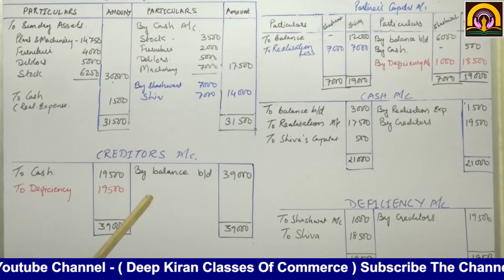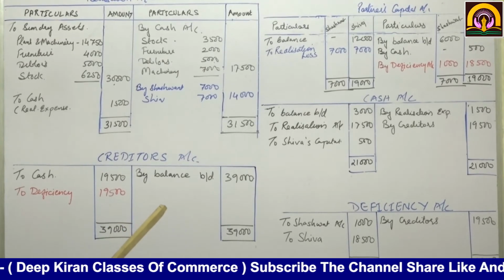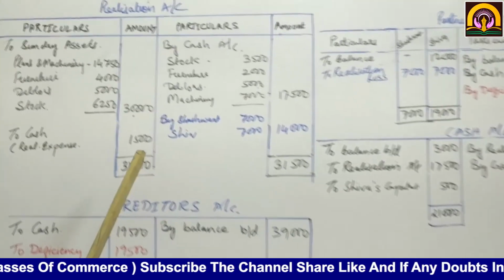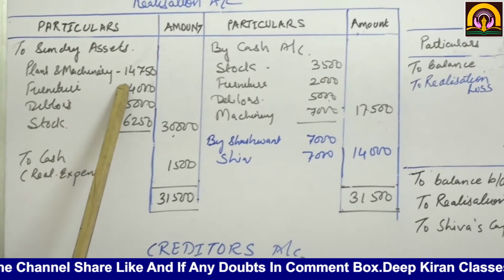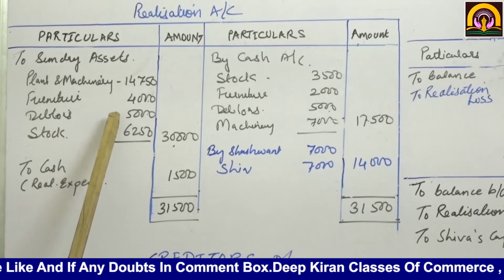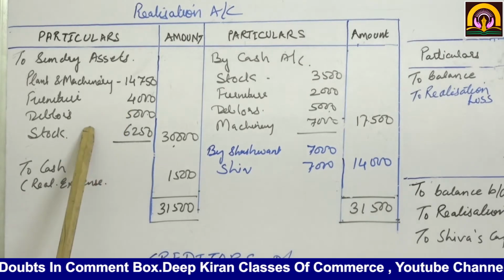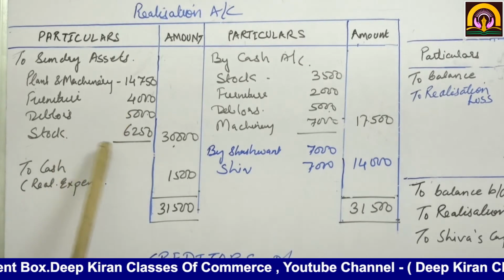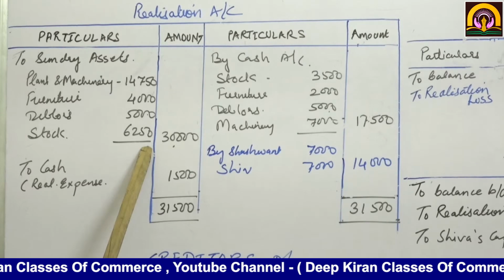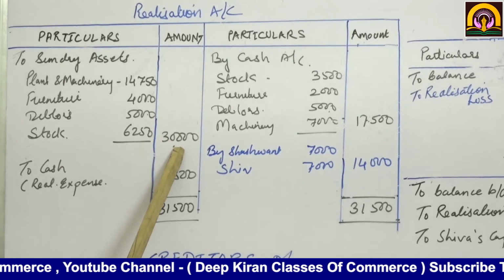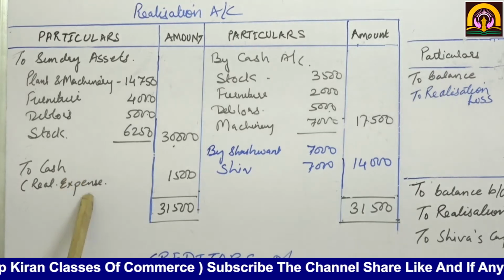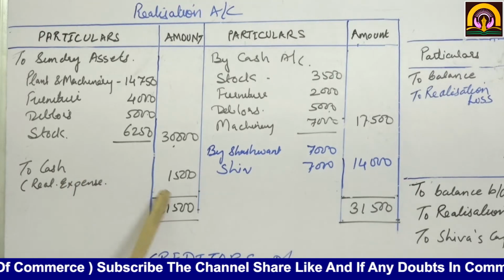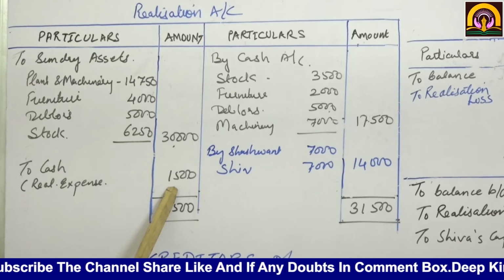Now we will transfer the assets to realization. Realization account debit to sundry assets: plant and machinery 14,750, furniture 4,000, debtors 5,000, stock 6,250. Total is 30,000. Now they have paid in cash the realization expenses amounting to 1,500.